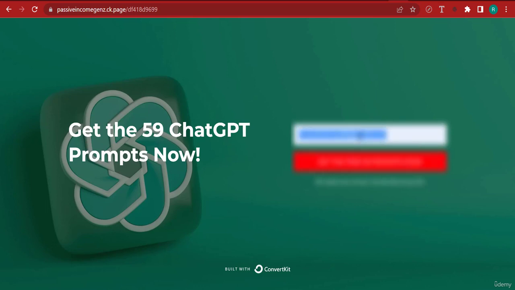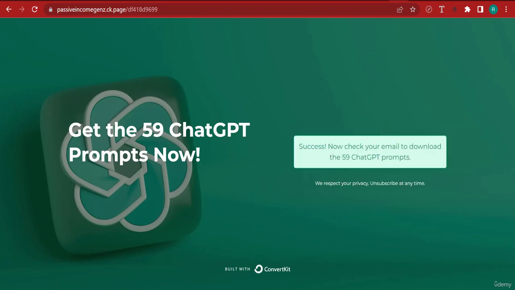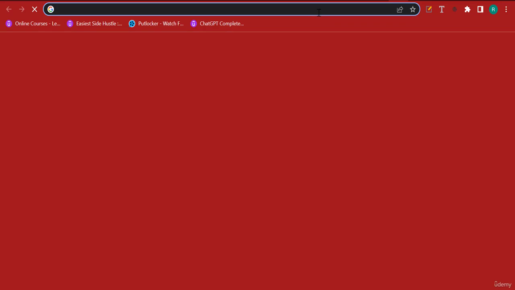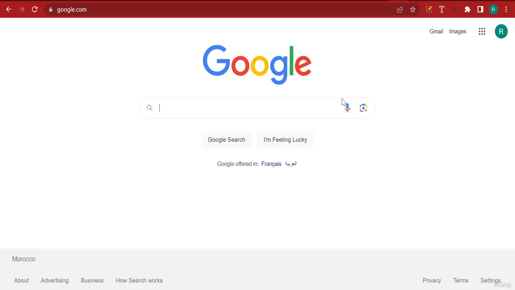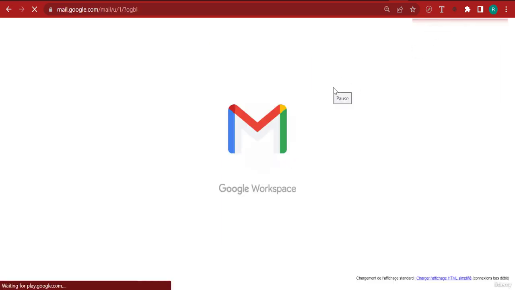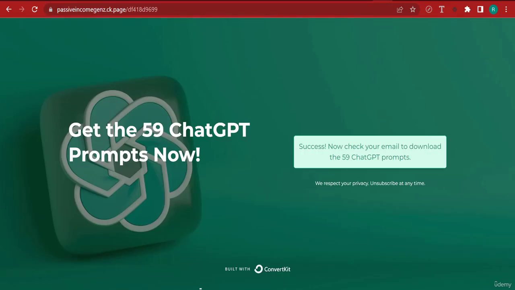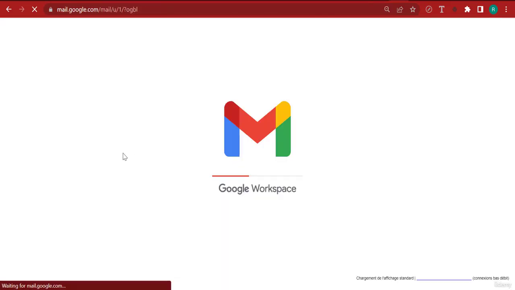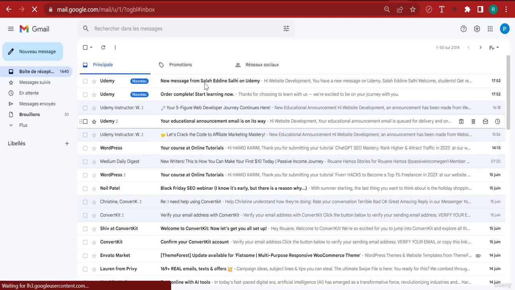Now, I think I have to try a different email address because I've used 2 of my professional email addresses already. You might be wondering why I have a lot of email addresses. Well, that's because there are a lot of bank accounts and a lot of information, so you can't really have one email address. So over here, I'm on my email. Let's check this email that we received after filling this form. Normally, inside the email, we should be able to download the free copy of our book.